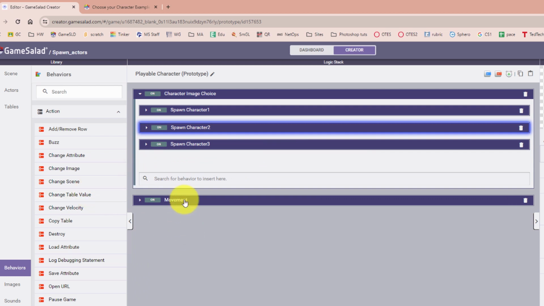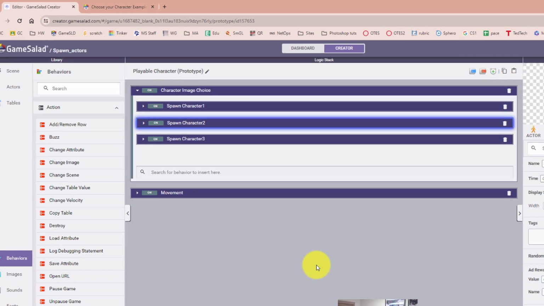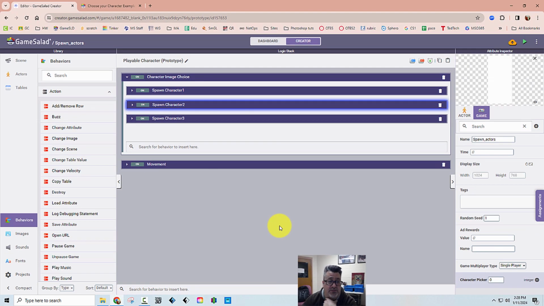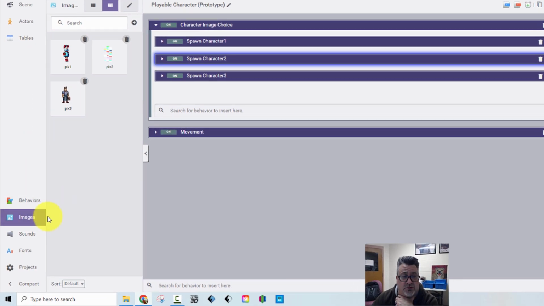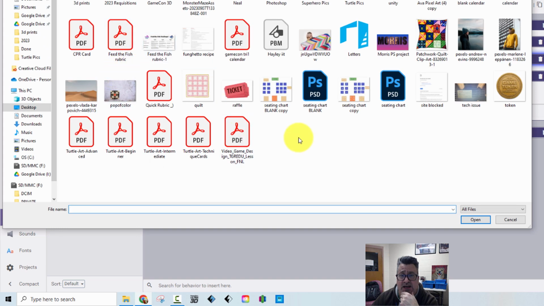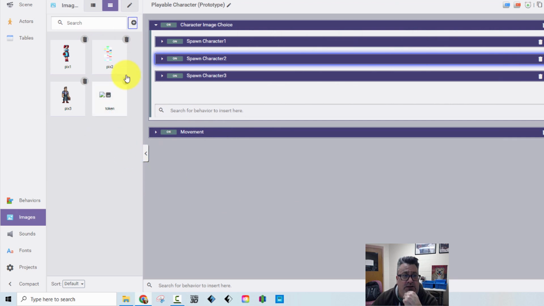Now, something I forgot to tell you that I should have told you before this is you need to have these images in your game. So whether you made them or downloaded them, whatever it might be, you need to bring them into your game. So if you click on images here, this is where you will upload any images that you have on your computer. So I can add another image. I click the plus sign, and I will just pick something random that's on my computer right here. So I'll just pick that. And then you're able to choose these images and make them part of the game. So you have to have these here, whether you made them or downloaded them.